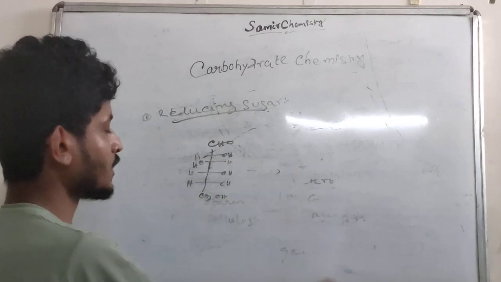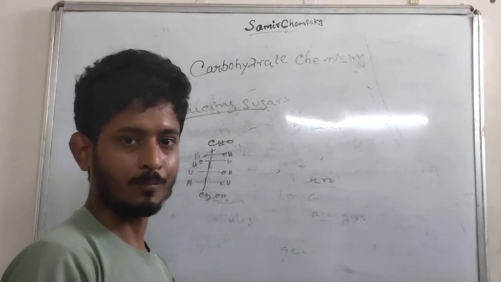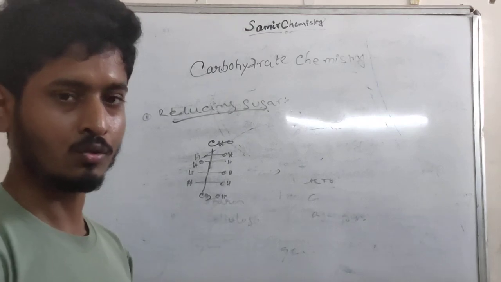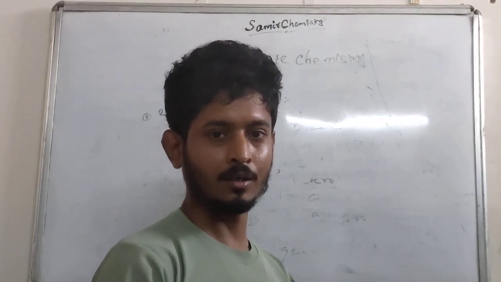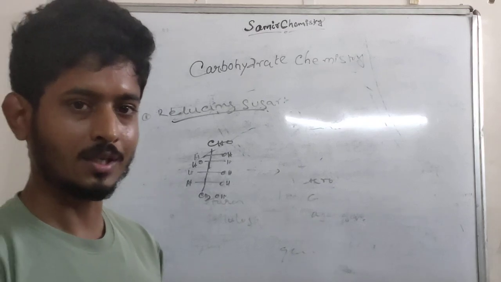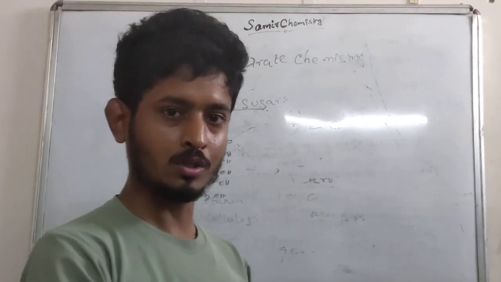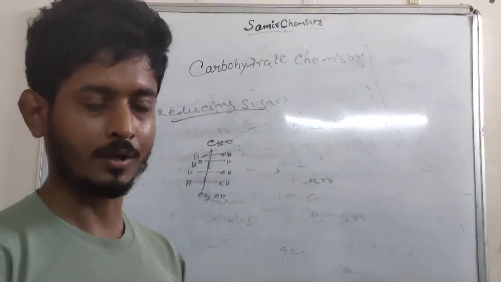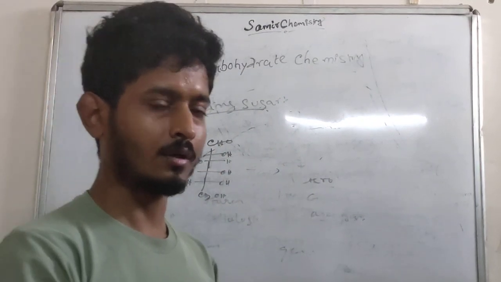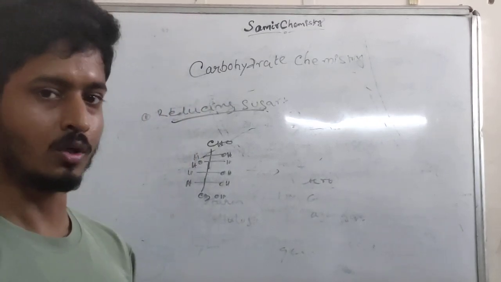That's why these are called reducing sugars. All monosaccharides are reducing sugars, and among disaccharides and polysaccharides, some are reducing and some are non-reducing. Maltose is a reducing sugar. The oligosaccharides may or may not be reducing sugars.